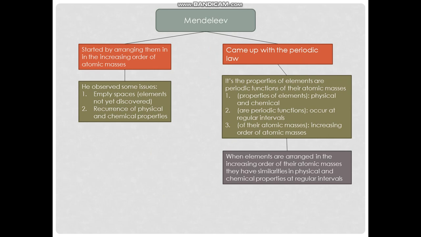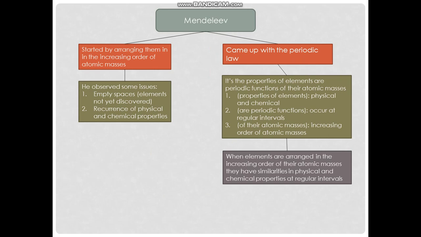And we're continuing on Mendeleev. He started by arranging them in increasing order of their atomic masses. As I said before, he was arranging them by atomic masses, in increasing order. He, however, observed some issues while arranging them. He observed that there were empty spaces, and he assumed that they were elements not yet discovered. And number 2, he saw a recurrence of physical and chemical properties while arranging these elements.